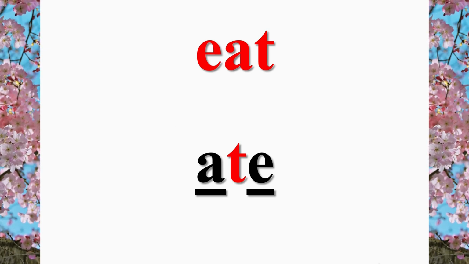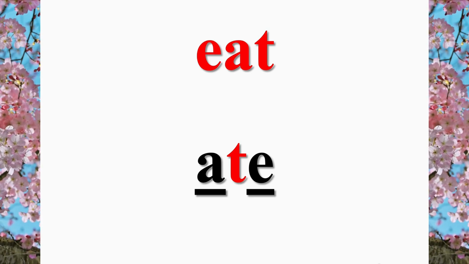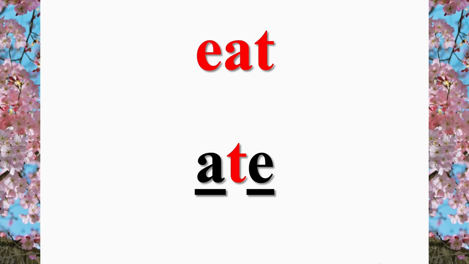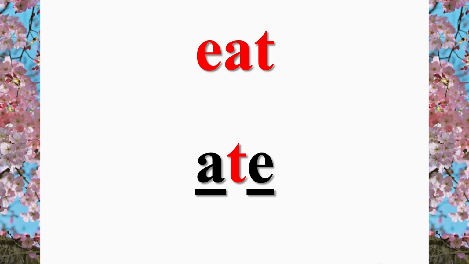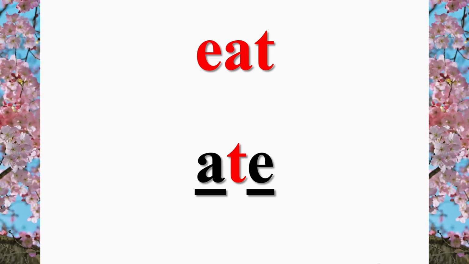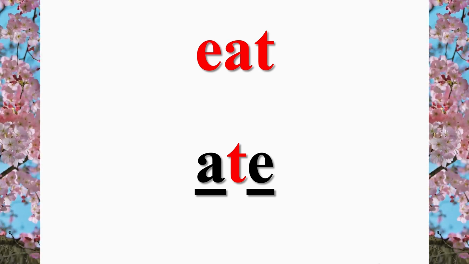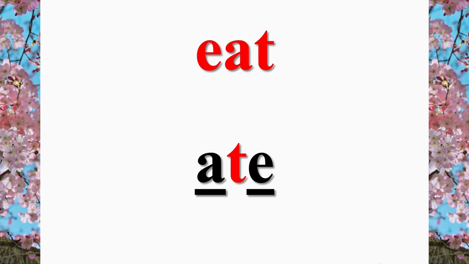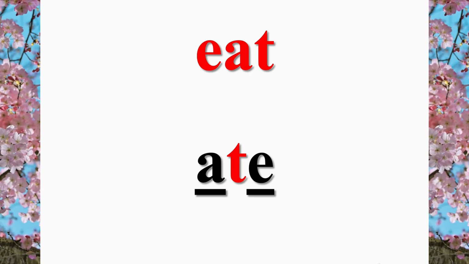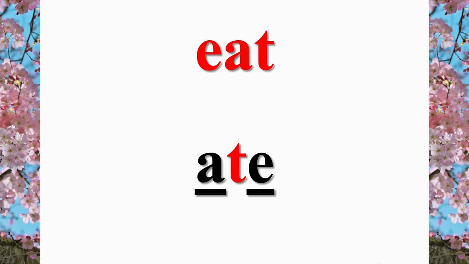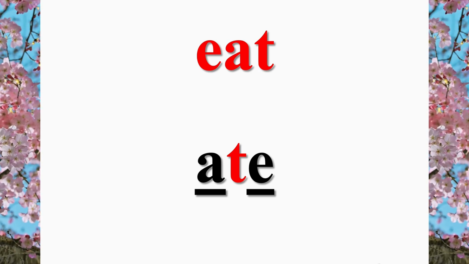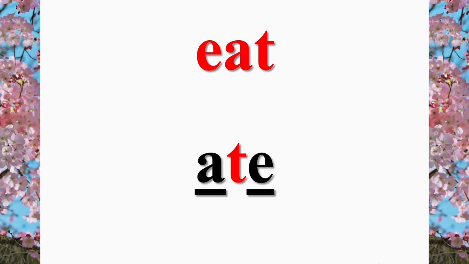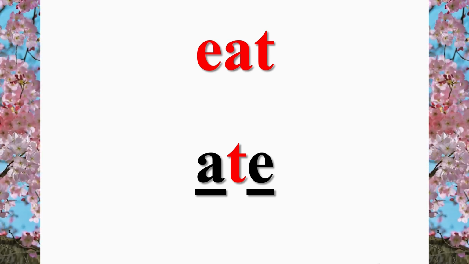Eat is the present. The past is spelled ate, but students pronounce it like at. At is not correct. Why? At is a preposition. So this verb is pronounced like the number eight.